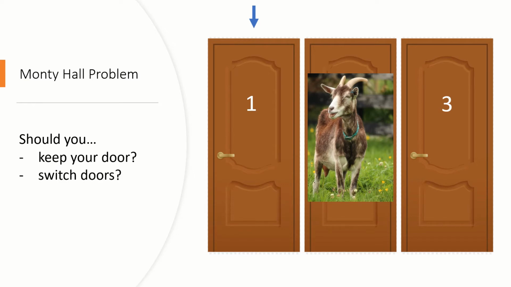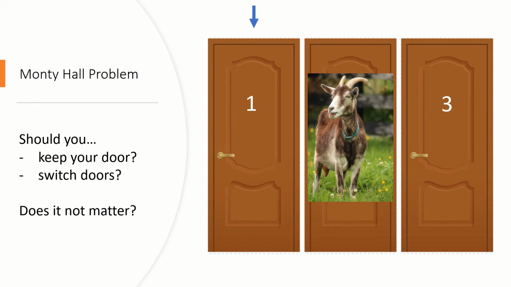So let's think about this for a second. Should you keep your door, or should you switch doors? Or does it not matter at all? Some students would say it doesn't matter at all because it's a 50-50 chance now. Some people would say that you should definitely keep your door because of instincts, right? Your gut said door number 1, you should stay with door number 1.